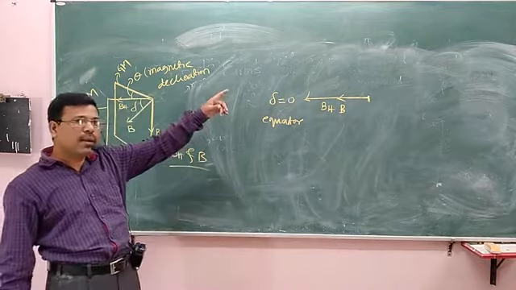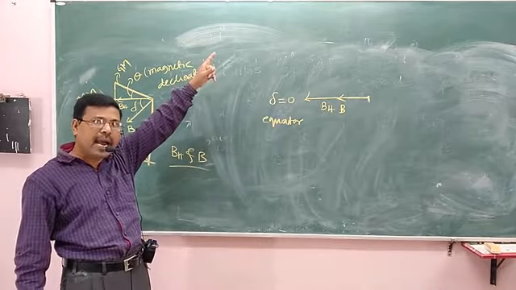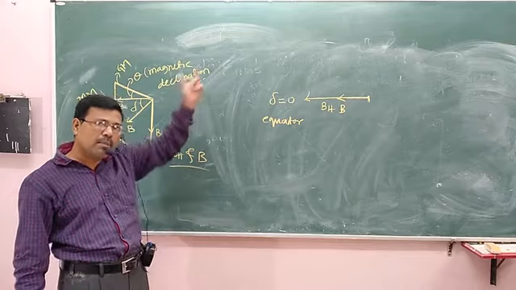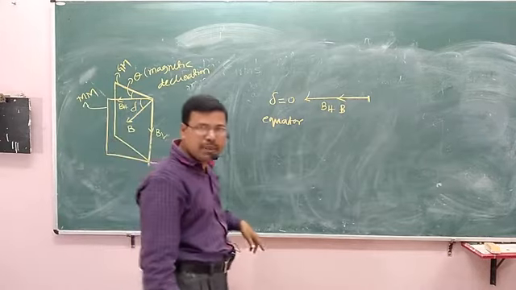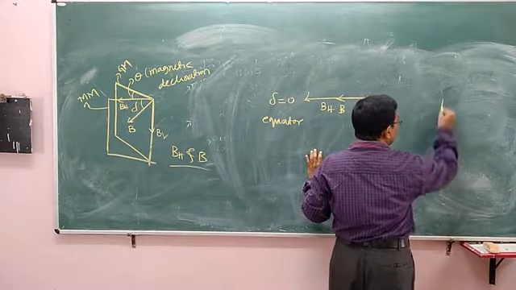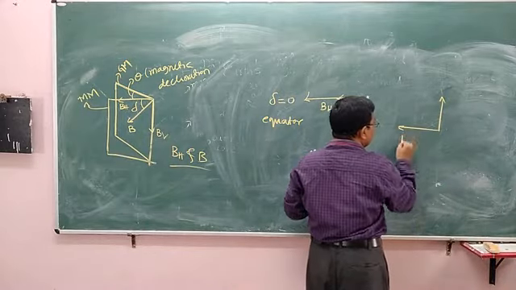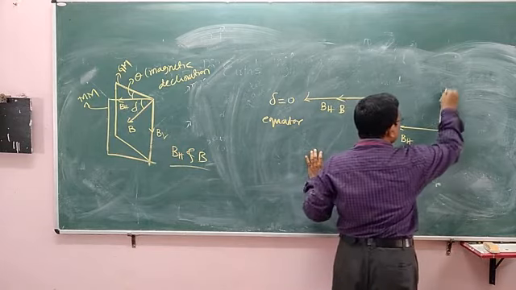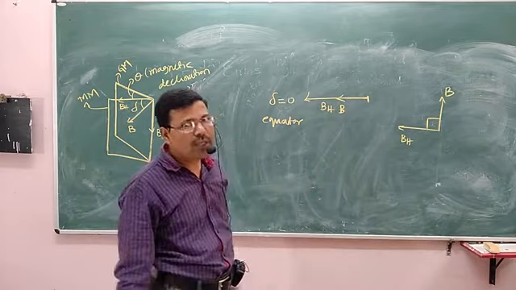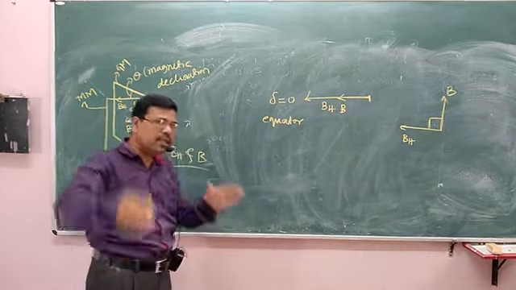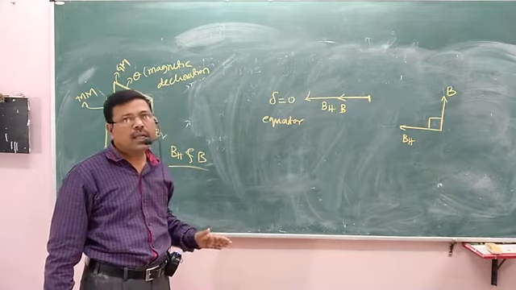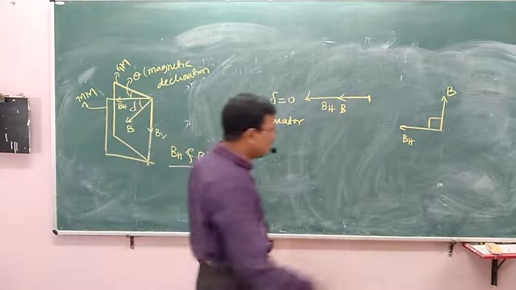Whereas the angle of dip is 90 degree at either south pole or the north pole. At the polar region, the angle between BH and B will be 90 degree, that is, at the geographical south pole and at the geographical north pole.